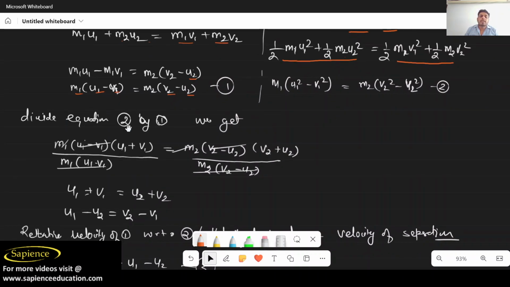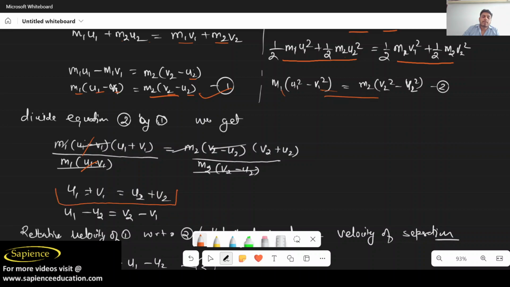See here, divide equation 2 by equation 1. So we will get m1(a − b) whole square, which you can write as (u1 − b1)(u1 + b1) divided by m1(u1 − b1). So this got cancelled. In the same way, m2 (v2 − u2)(v2 + u2) divided by m2(v2 − u2), so this got cancelled out. Finally we are getting u1 + v1 = u2 + v2.